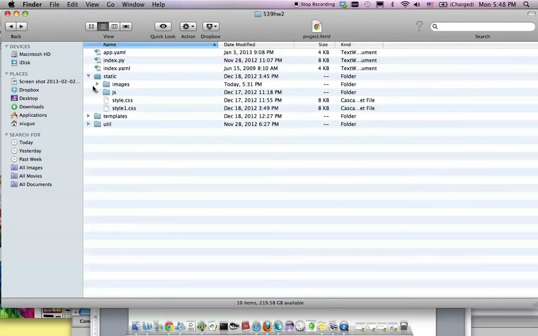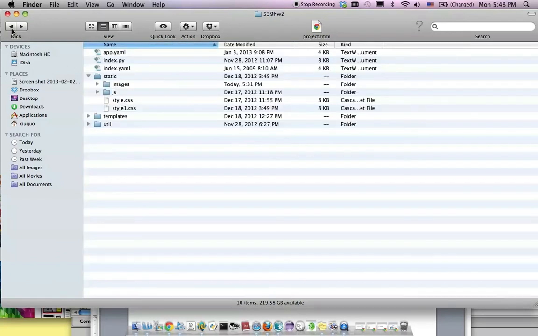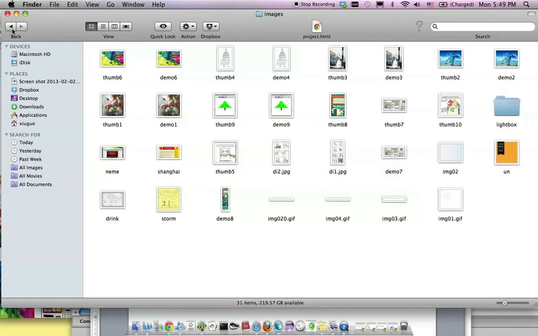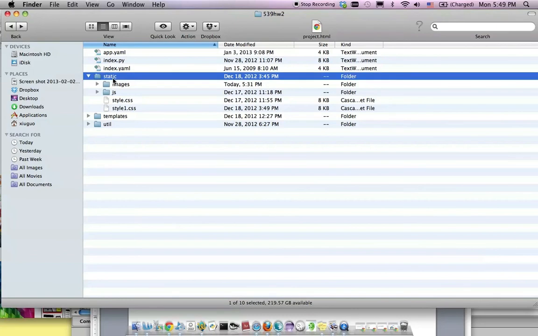The JavaScript code is here, and all the images under the static folder.